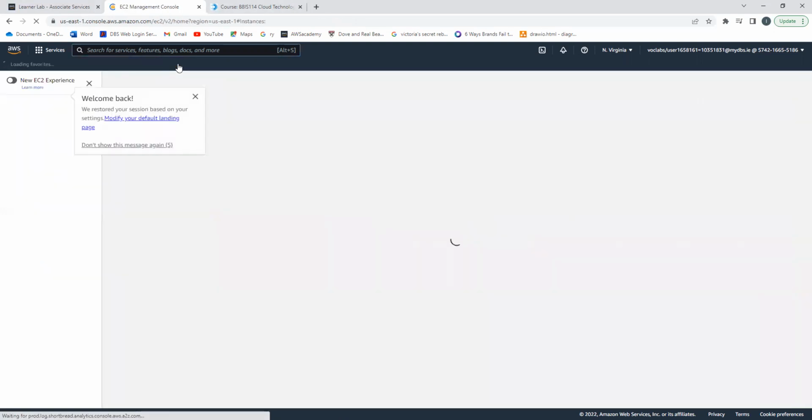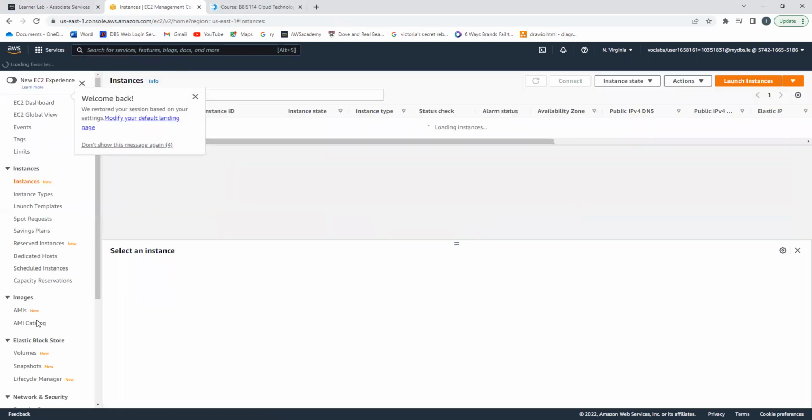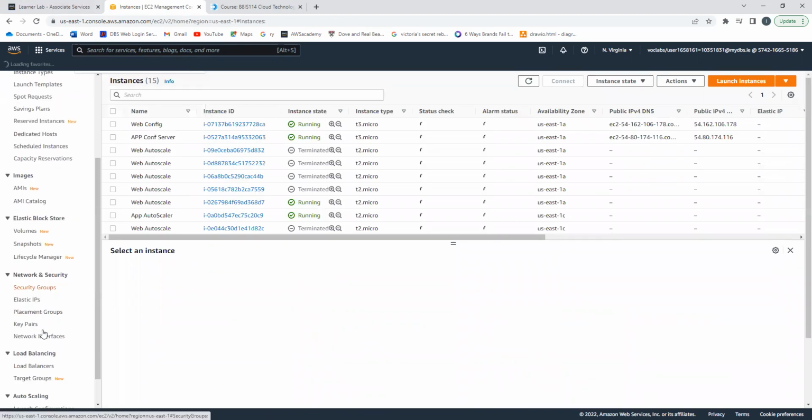In our EC2 then, we created our load balancers.